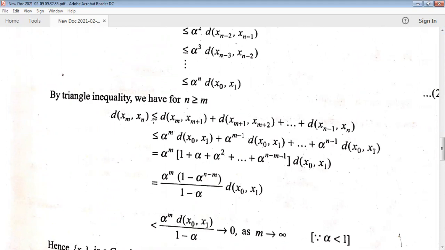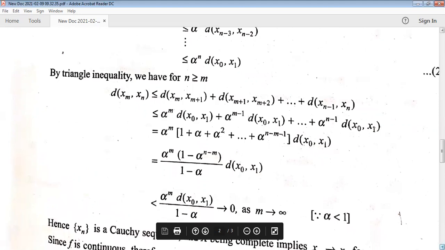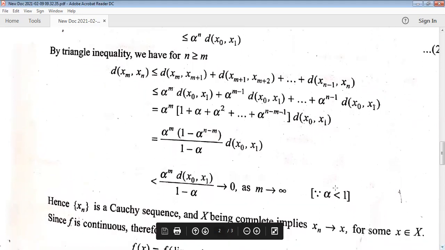So we considered the left hand side, the distance between xm and xn, and by using the triangle inequality, we proved it is bounded up to this sum. This is a geometric series, and the summation of a geometric series is obtained by this formula. And here alpha is strictly less than 1. Alpha is positive, that is, alpha lies between 0 and 1.